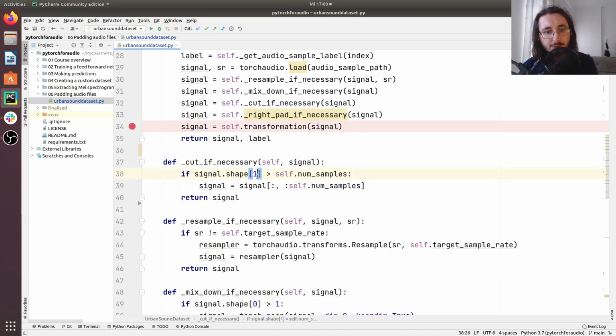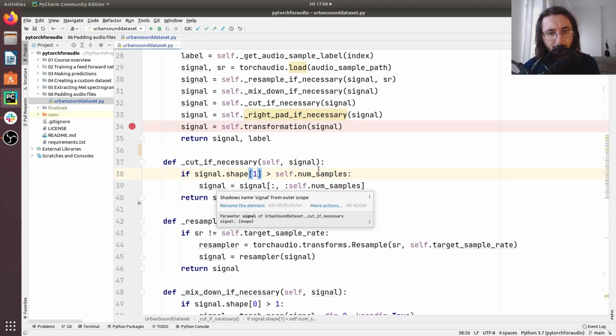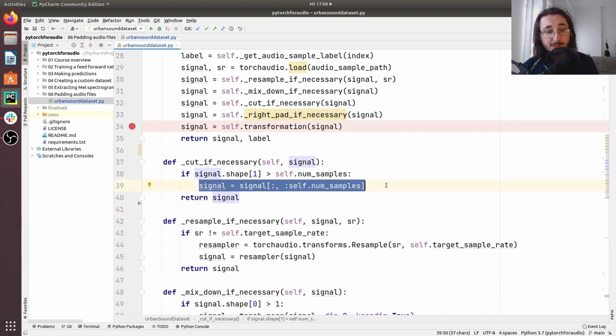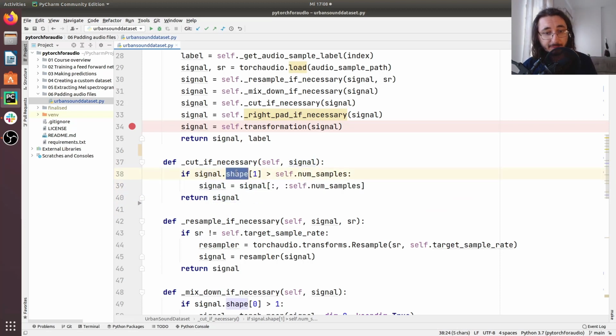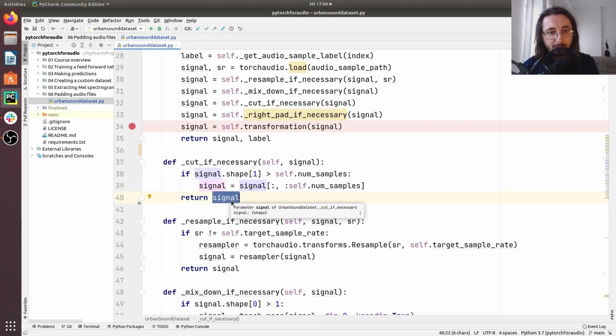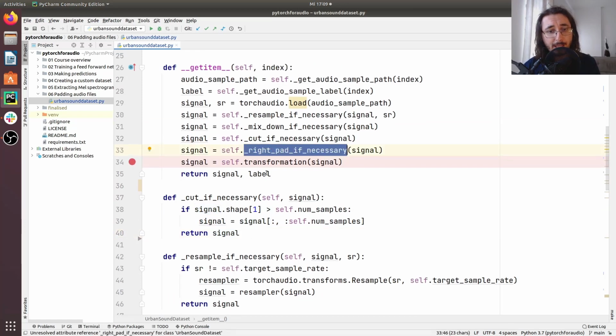Now, let me just remove that comment. Just a real quick consideration about what we built here. If the signal doesn't satisfy this condition, then it means that we are fine, and we just return the signal back without any modification. But if indeed the signal has more samples than the expected samples, then yes, we modify the signal through this multidimensional slicing and we return it modified. Great. So the next step is implementing this right pad if necessary method.